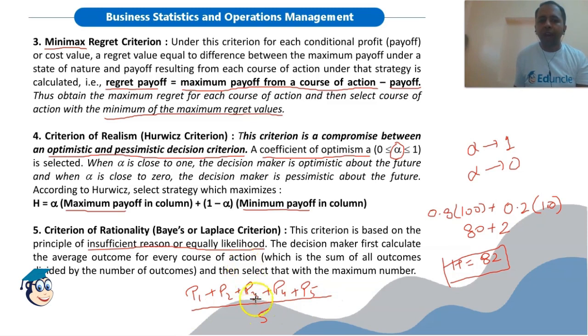This will give us the average payoff for that particular course of action. This we will do for all courses of action. For all courses of action, we will calculate an average payoff in this way, and then select the maximum. The course of action which has the highest average value will be selected.